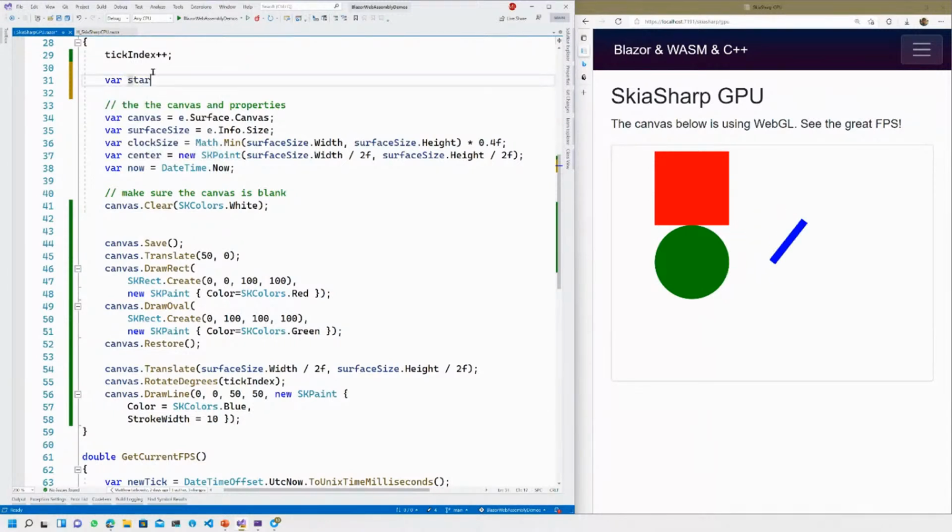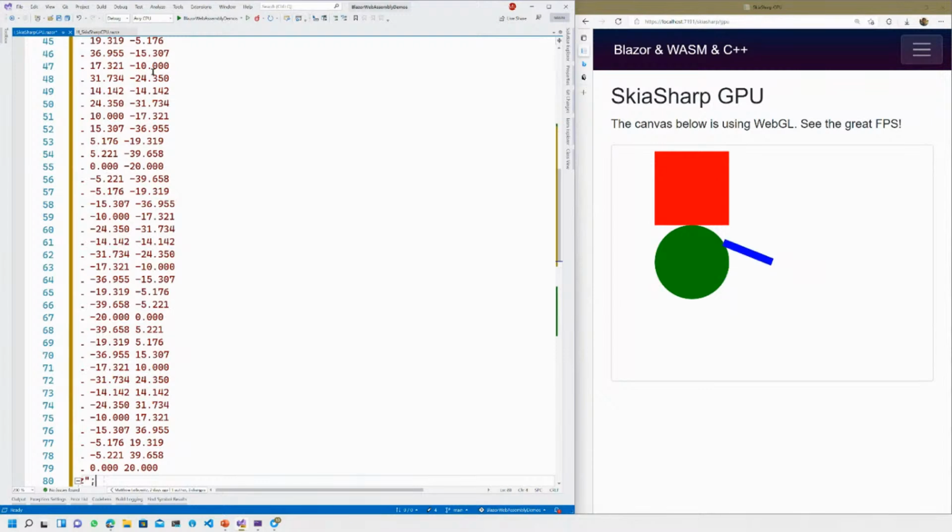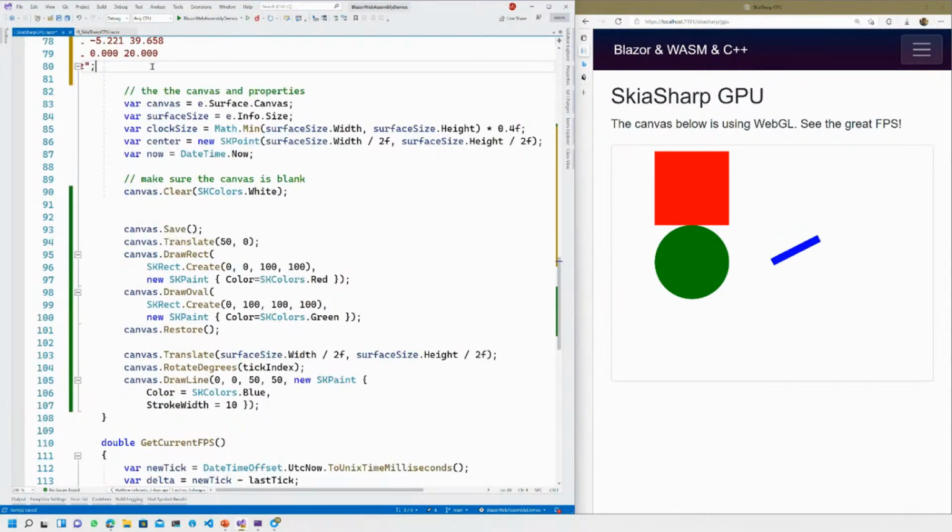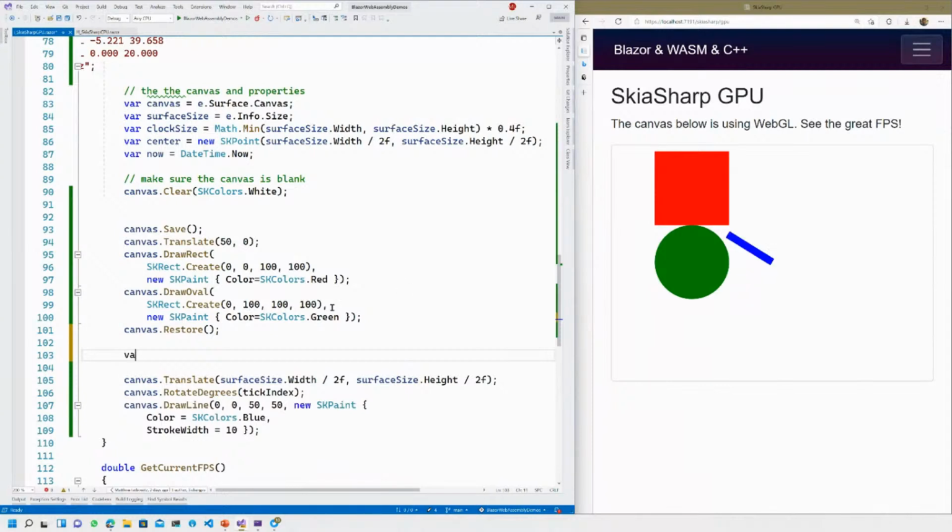SVG, and let's just paste that string in there. All right. So how do we draw a path? Well, you can use something like var path equals escape path. Now a path's really cool. You can do anything in a path.